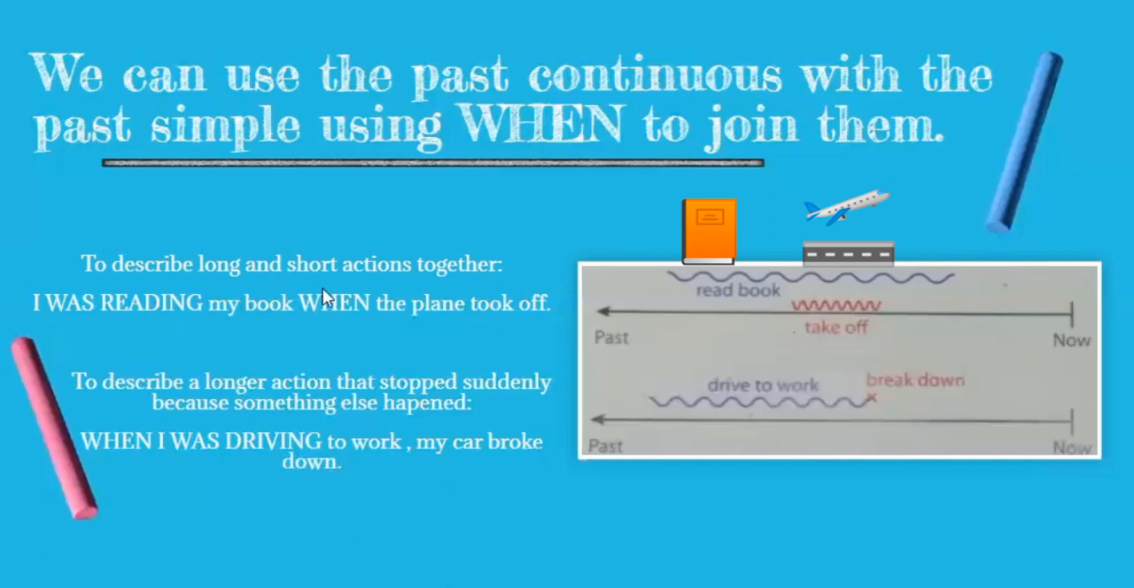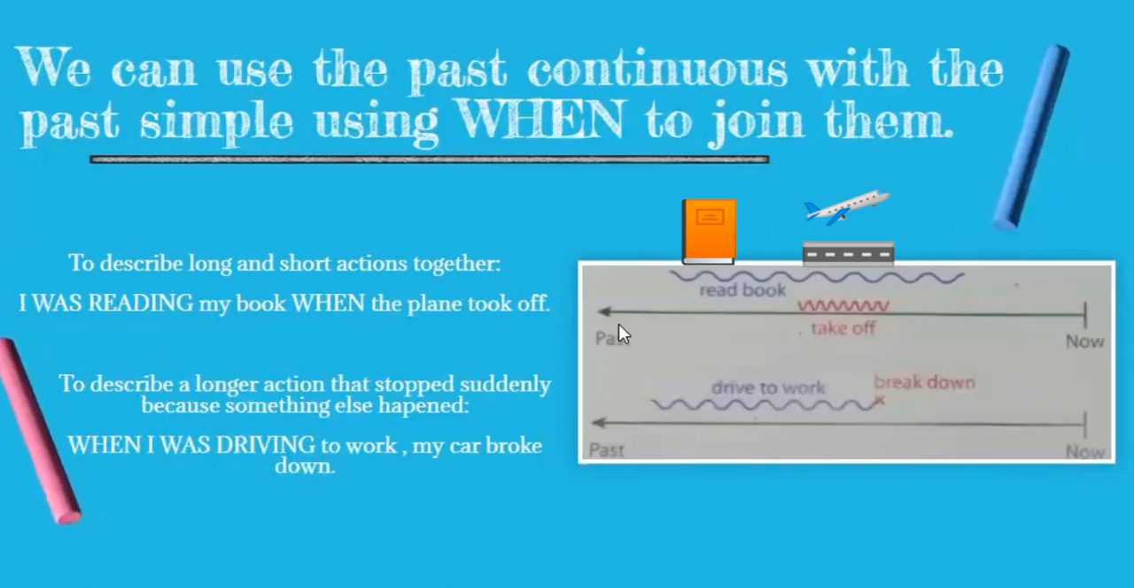So here we have a picture where we can see this. This is the past and this is now, the present. So my actions happened here at some point in the past.